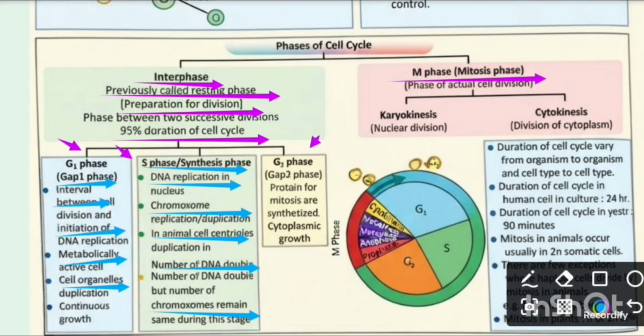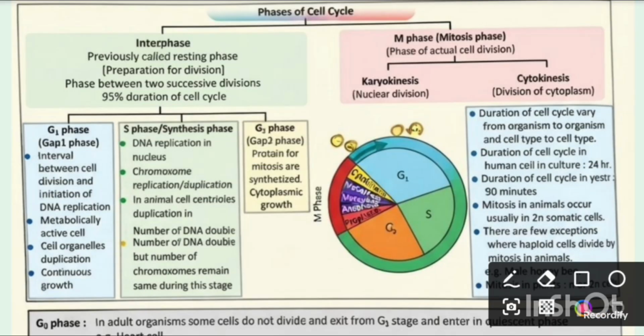Now G2 phase or gap 2 phase. Here protein for mitosis is synthesized, that is important, and cytoplasmic growth occurs. Now we talk about M phase or mitosis phase. Here, it is the actual phase of cell division, and it can be divided into two parts. First is karyokinesis and the other is cytokinesis. Karyokinesis is nuclear division, and cytokinesis is division of cytoplasm. Here we can see this is G1 phase, this is S phase, this is G2, and this is M phase.